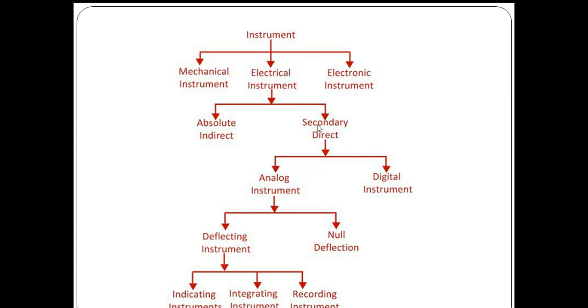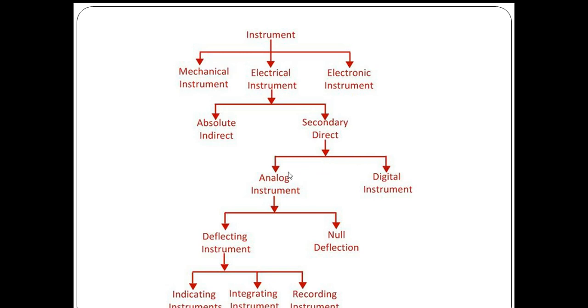And the second one is secondary instruments, secondary electrical instruments. With this meter, we will get the direct reading. Once we take the reading, that itself will be the value of measurement. These secondary instruments are what we generally use, and they are classified into two more types: analog instruments and digital instruments.